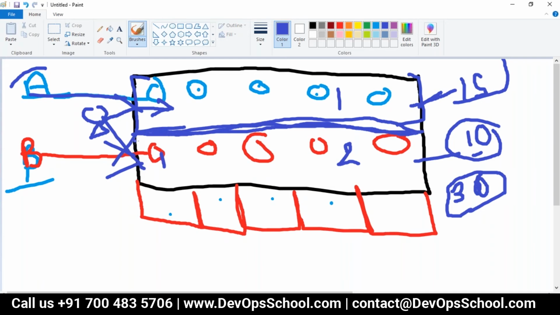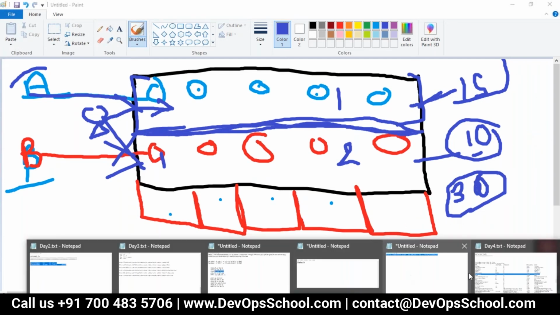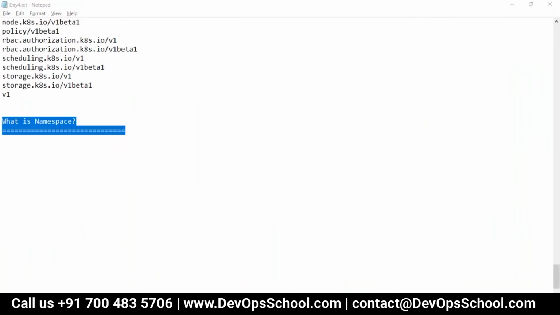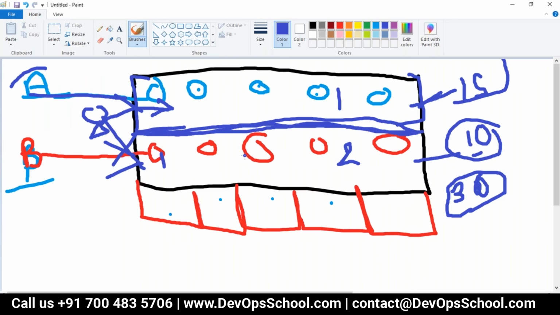So now you must be wondering, okay, I was talking about namespace. Where is this subclustering concept? So basically guys, in Kubernetes, we do not have any keyword as such as subcluster.